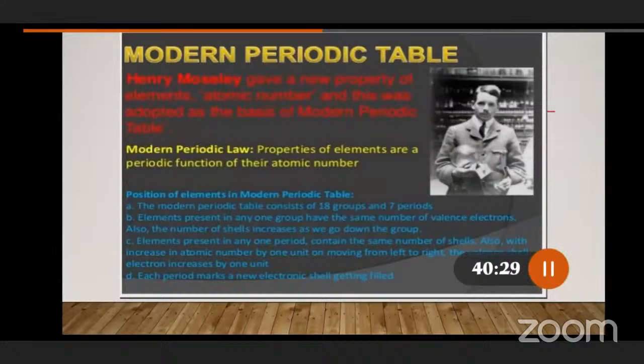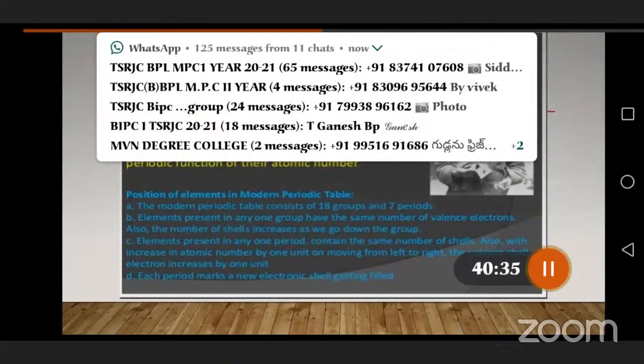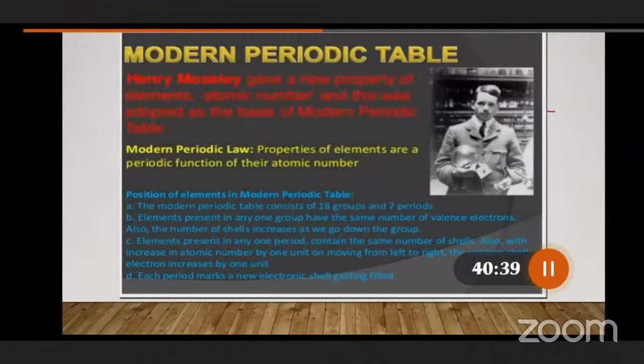Till the Mendeleev periodic table we took atomic masses, whereas here we are considering atomic number. Modern periodic law and modern periodic table, we will definitely discuss tomorrow.